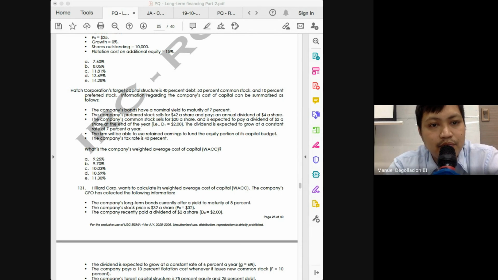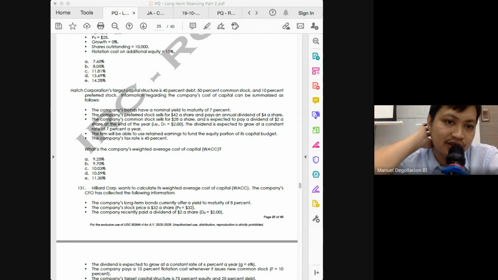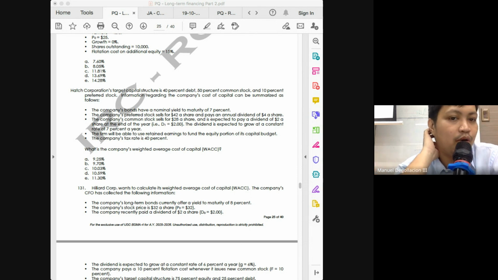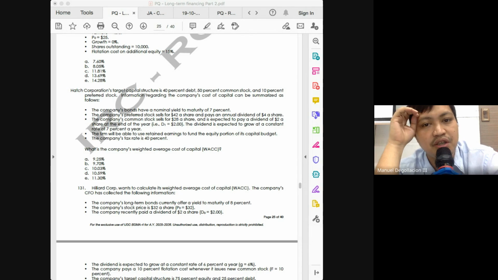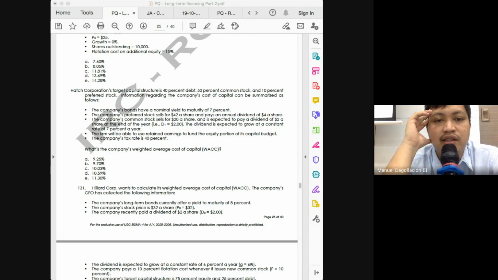Next bullet, preferred stock. The company's preferred stock sells for $42 a share and pays an annual dividend of $4. Here, there will be no growth for your preferred stock. So what do we use? Our perpetuity formula, which is just our dividend yield formula, which is dividend over price. D0 or D1 here does not matter because there will be no growth, class.